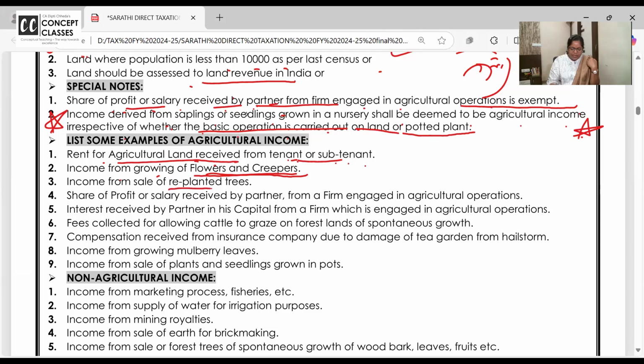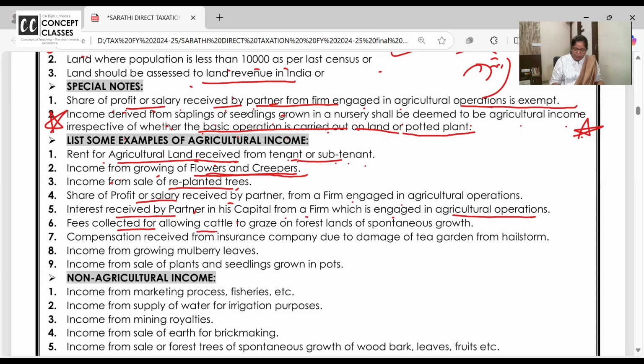Income from sale of replanted trees, exempt. Share of the profit of partnership firm, same example. Interest received by partner in capital from a firm which is engaged in agricultural operation, whether partner is receiving salary or interest or anything, it is agricultural income.